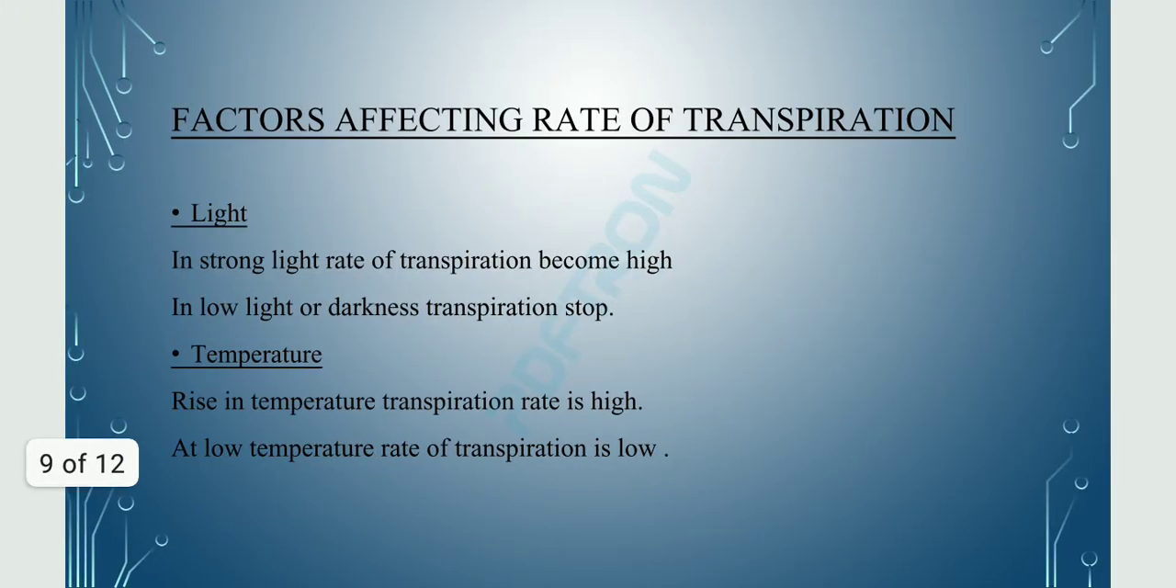Now the factors affecting the rate of transpiration. The transpiration process is affected by certain factors. First of all, we discuss light. In strong light, the rate of transpiration becomes high because light directly affects the process of transpiration, while in low light or darkness, transpiration stops. The second factor is temperature. With a rise in temperature, the process of transpiration is high, while at low temperature the rate of transpiration is low.